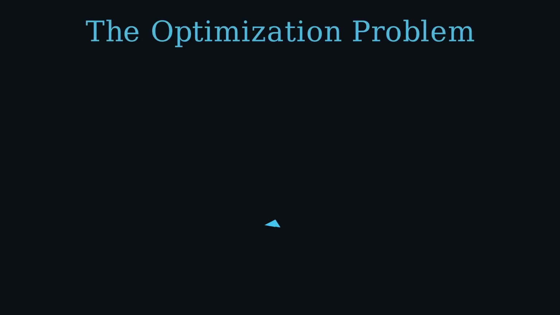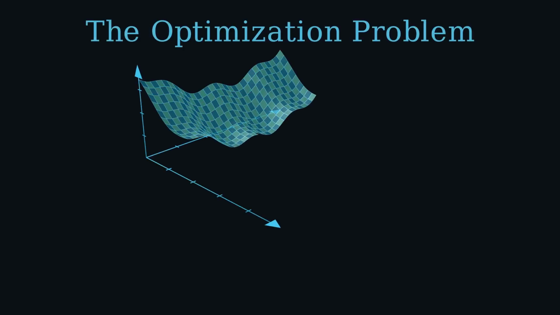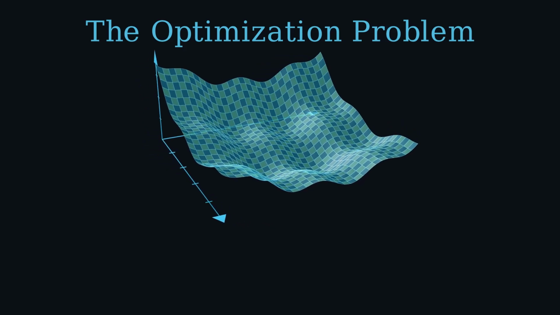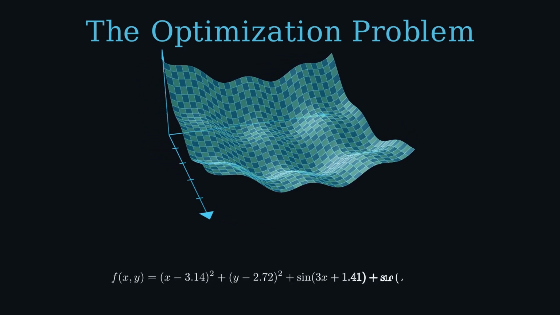Before we can understand how particle swarm optimization works, we need to understand what problem it's actually solving. This is an objective function, a mathematical landscape. Every point on this surface represents a candidate solution. The height at each point tells you how good or how bad that solution is. Your job is simple to state and brutally hard to solve. Find the lowest point.